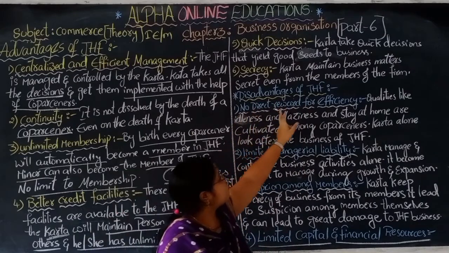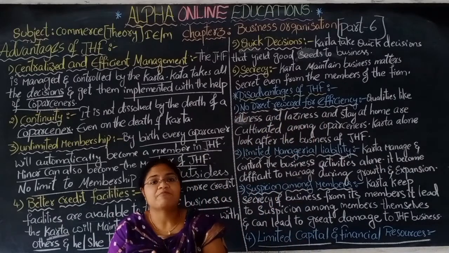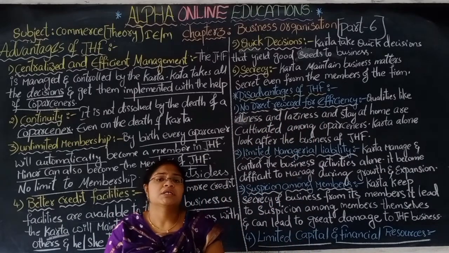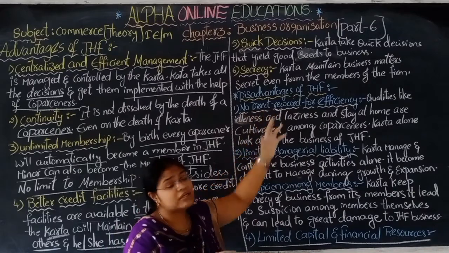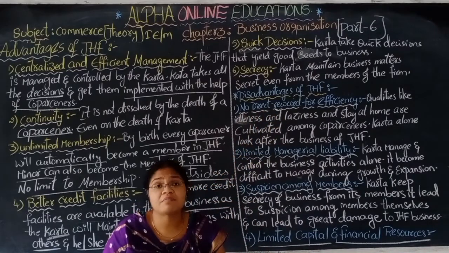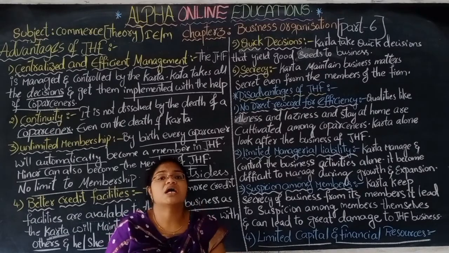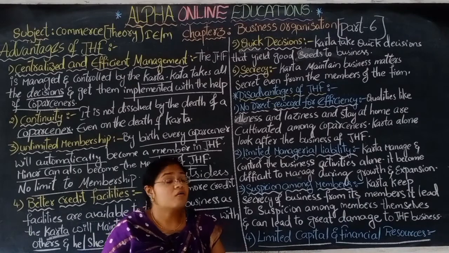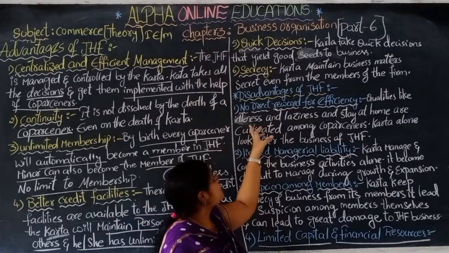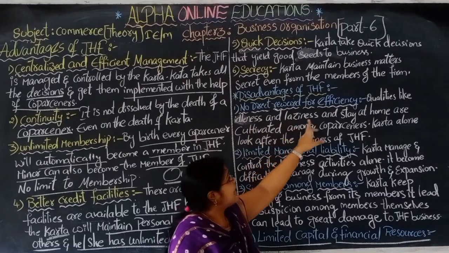No direct reward for the efficiency. As the Karta is working alone, doing each and every work, even though he is not getting any kind of reward. There is no direct reward for him, and he is working very efficiently. He does very hard work, and that will create the qualities of idleness, laziness, and staying at home in the co-partners.